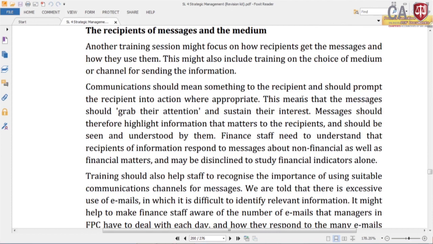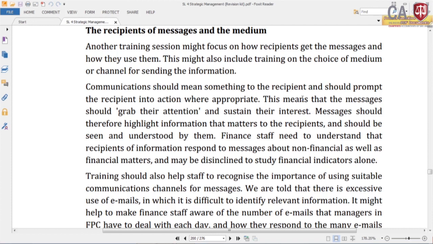The recipient of messages and the medium. Another training session might focus on how recipients get the messages and how they use them. It might also include training on the choice of medium or channel for sending the information. So here, emphasize what type of medium you want to select; that is one area you can focus on.